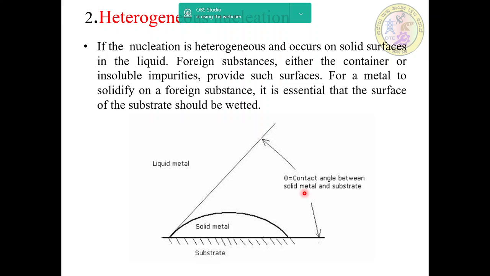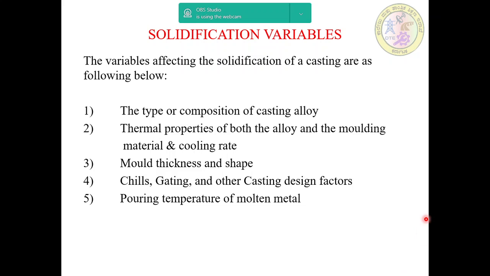The effectiveness of any particle as a nucleation catalyst is a function of the contact angle, which is determined by factors such as the lattice spacing of the two structures, that is substrate and solid metal, and the chemical nature of the substrate surface. Next we'll go for solidification variables.